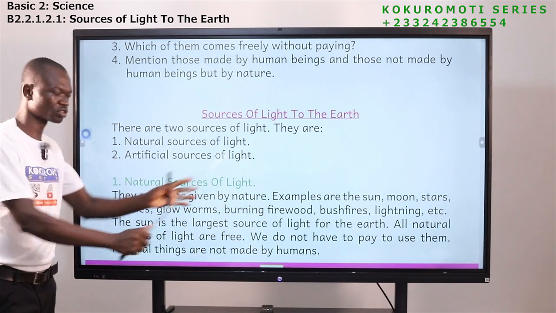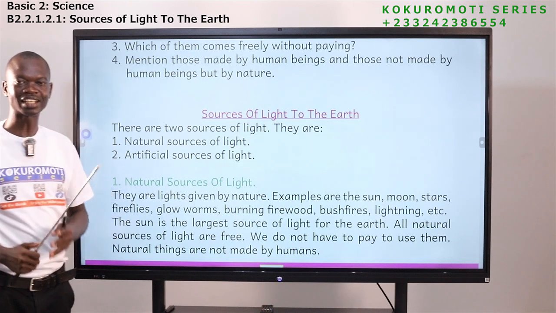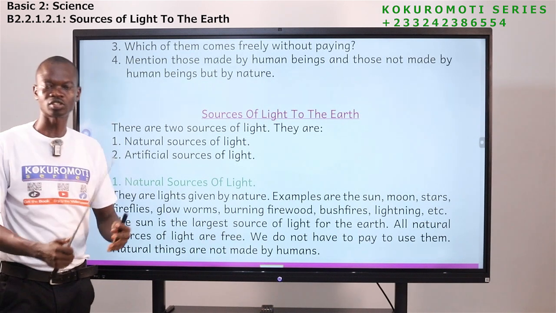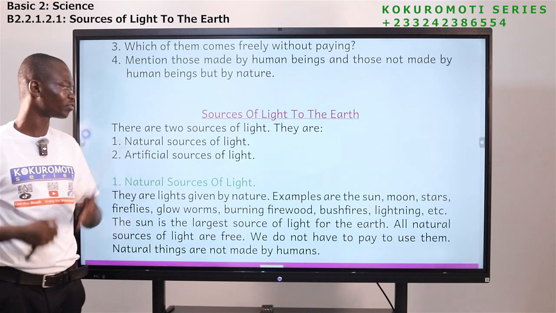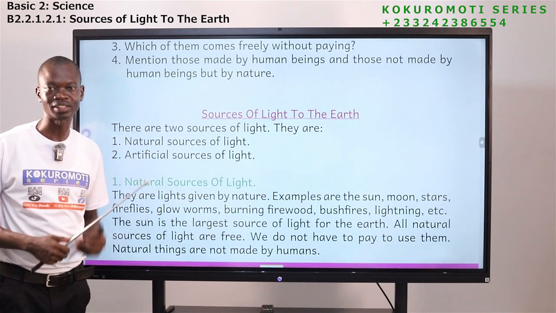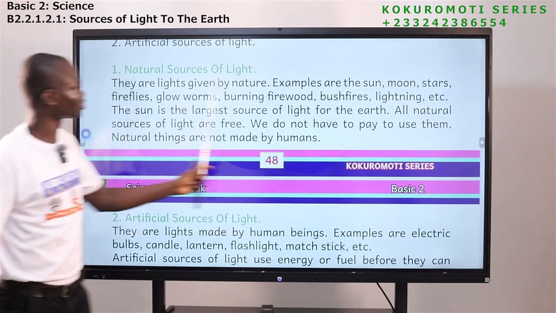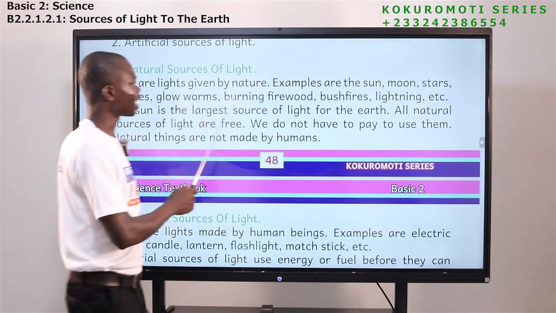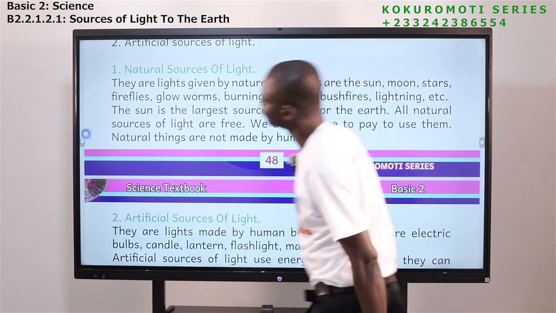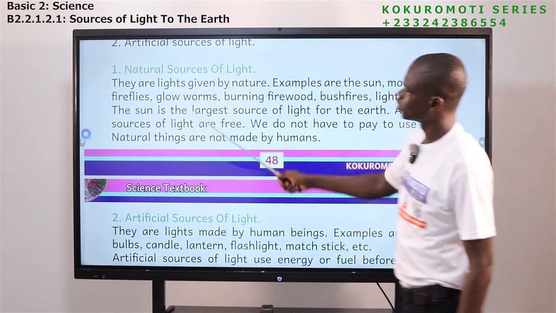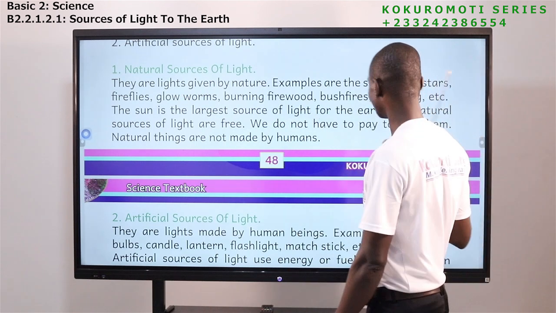So we have natural sources of light and then artificial sources of what? Light. I've explained to you that artificial sources of light are the sources of light that are made by who? Human beings. And the natural sources of light are the sources of light that are made by what? Nature, or God. Okay, so now let's look at it. Natural source of light. They are light given by nature. Examples are the sun, moon, stars, fireflies, glowworm, burning firewood, bushfire, lightning, and the rest.